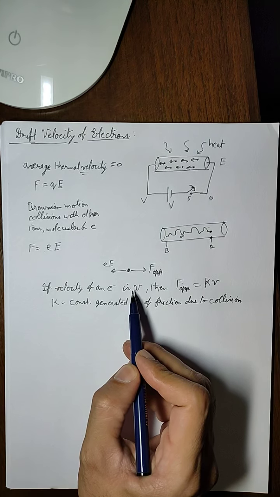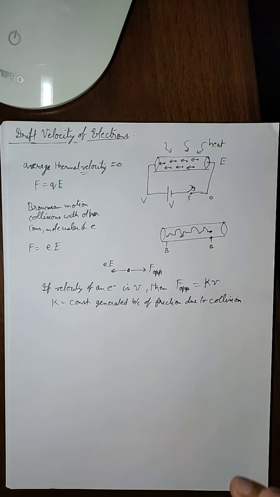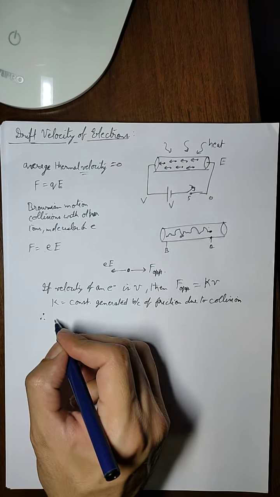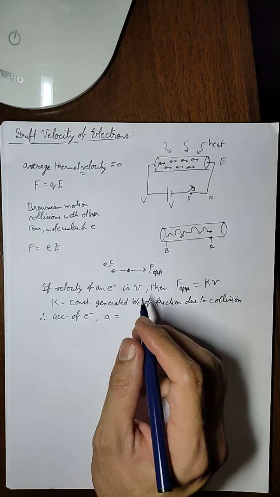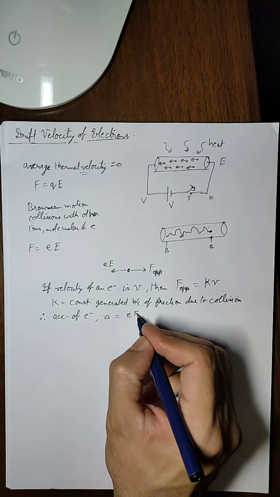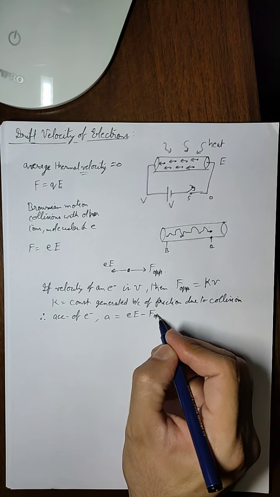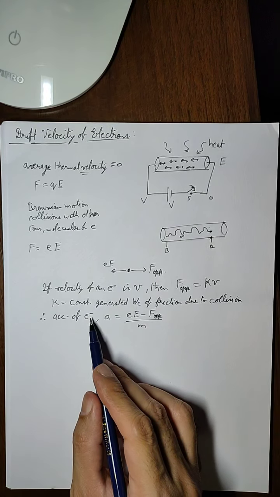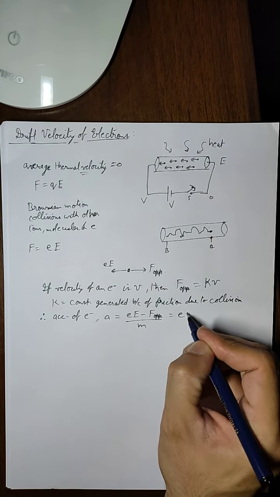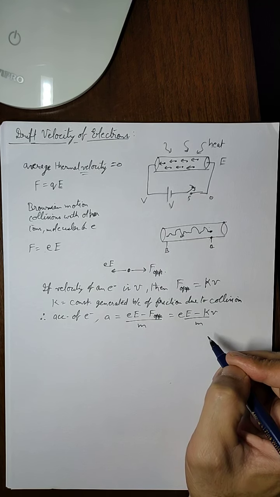So if the electron is moving with velocity v, then the opposing force will be equal to kv, and the acceleration of the free electron, which we will denote with a, will be equal to the total force, which is e into E minus F opposing, upon the mass of each electron. So this will be the acceleration of a single electron. If we substitute the values, it will be equal to this.